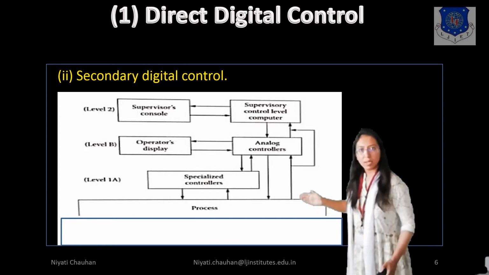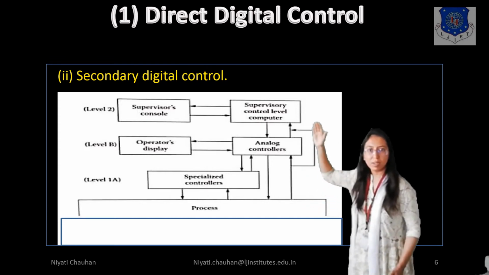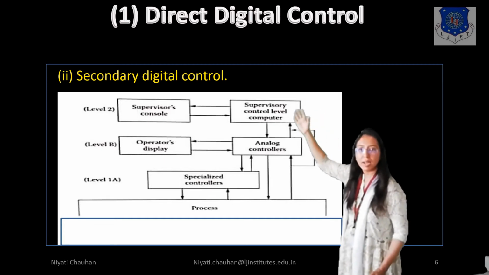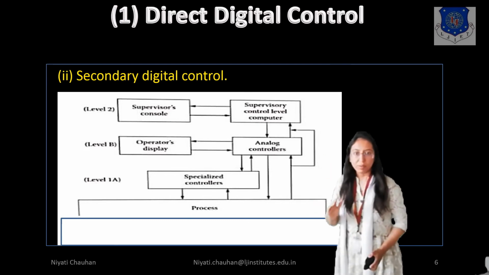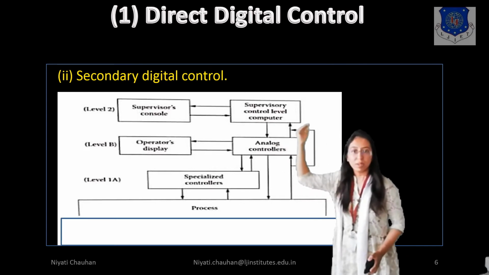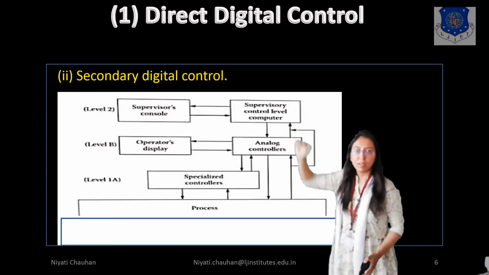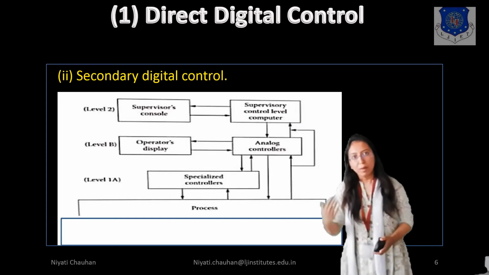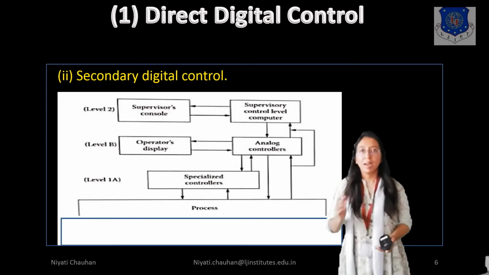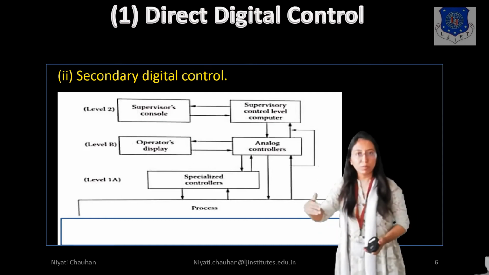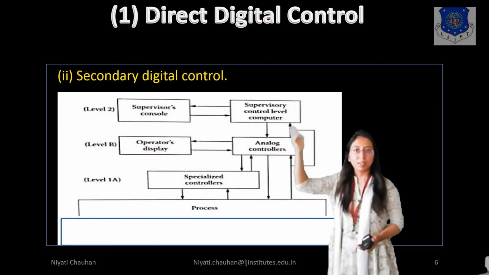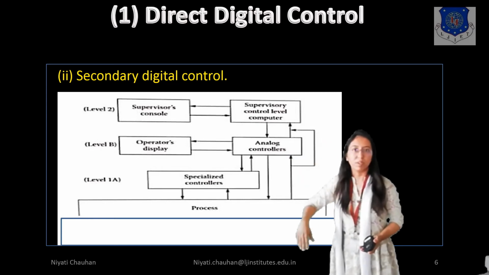Here, if our inputs are digital, then the signal is sent to the supervisory control, right? Then the supervisory control sends the signal to the supervisor's console. And at the supervisory control level, the analog signal is also sent to the supervisory level. So at the supervisory level, we send both the analog signal and the digital signal. If any error is found in the process, then feedback is given to the process.